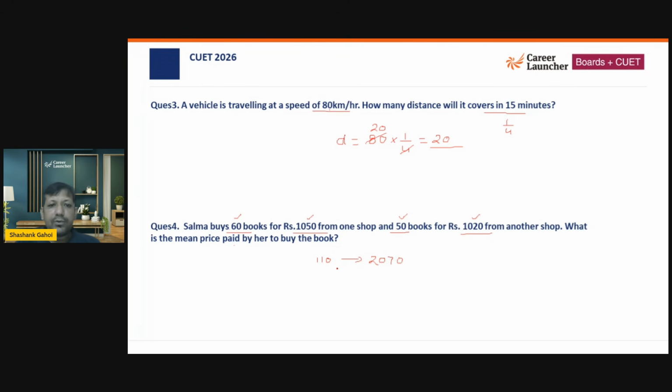So what is the average price? Average price is the total price paid by her, that is 2,070 divided by 110. And whatever value you are getting should be your answer. That comes out to be 19 point something, close to 19. So the answer of this question is going to be this.